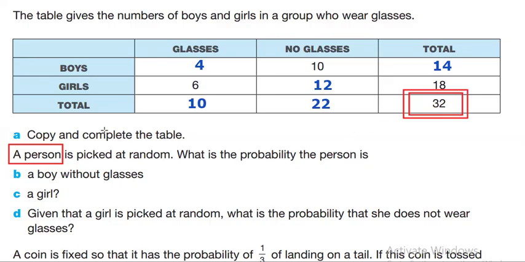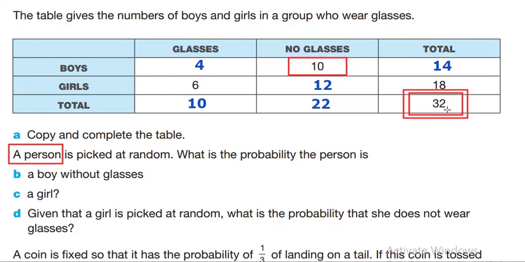Now, when you use the total of people, it's going to be in the denominator of the fraction. And the other numbers will be in the numerators. So depending on the question, you have to write your fraction. Now, as we said, 32 will be the denominator for this question. What's the probability the person is a boy without glasses? A boy without glasses is 10, right?